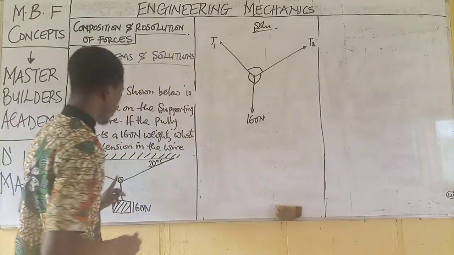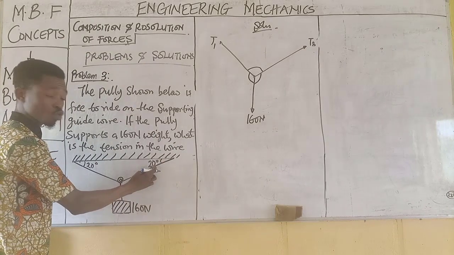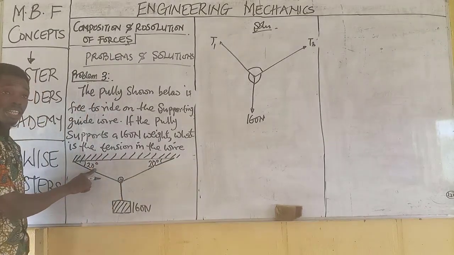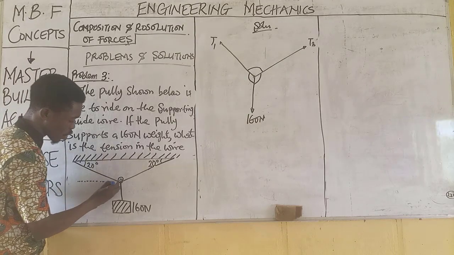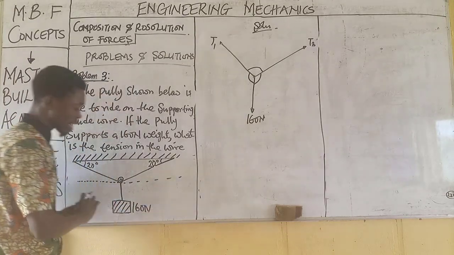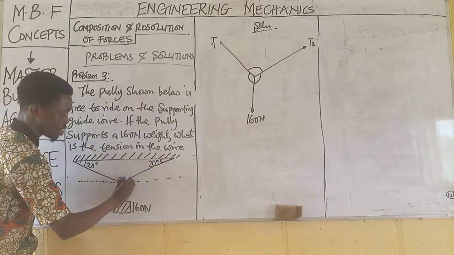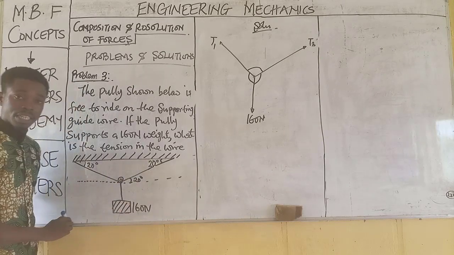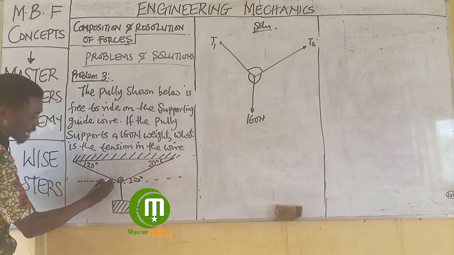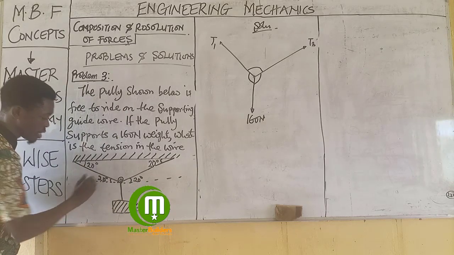Now, let's come back to the given structure. Remember that from this given structure, the angle here is 20 and the angle here is equally 20. Now, let's assume we want to deduce a horizontal line here to create an x-axis. Remember that this angle is alternate to this angle, which shows that this is equally 20 degrees. Remember also that this angle is an alternate angle, which shows that this is 20 degrees.